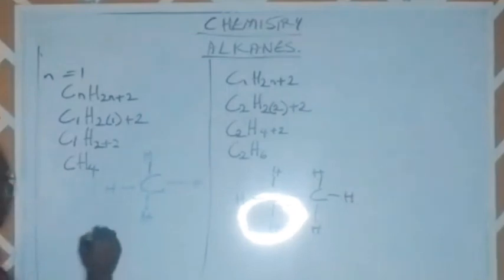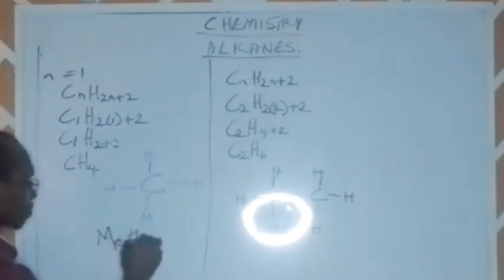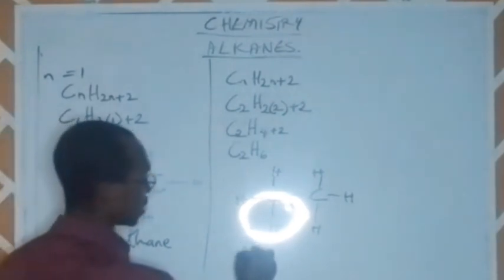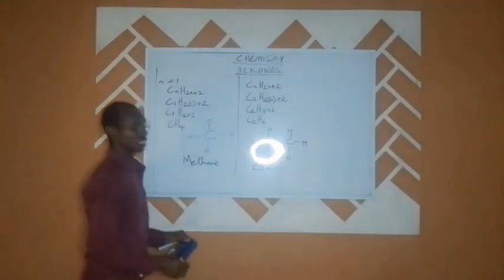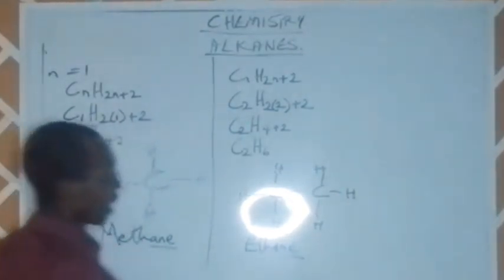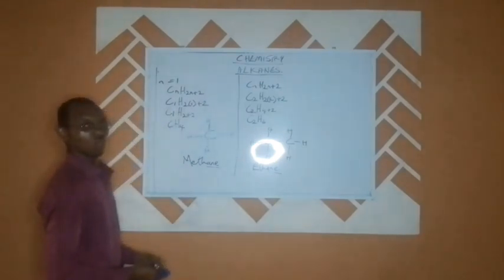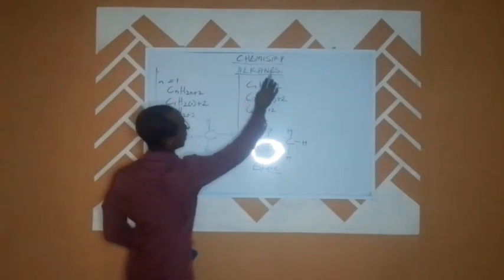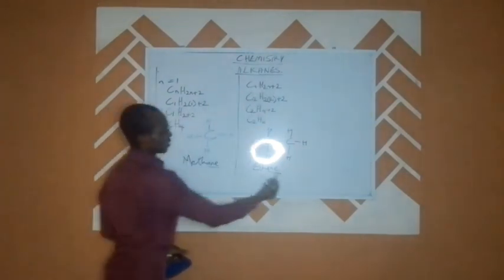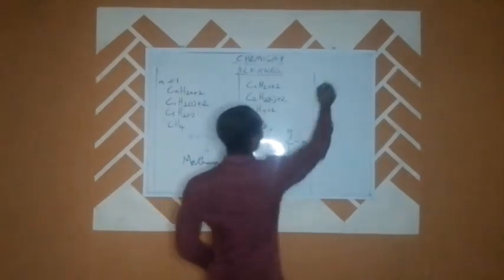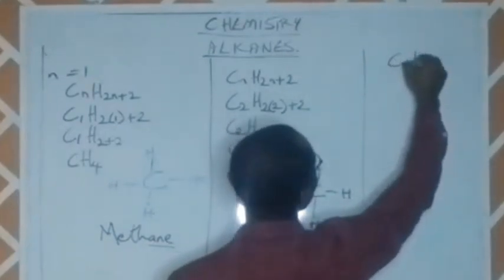For the first one, the name is methane. Methane is the name of this one, and for this one, the name is ethane. Ethane. If you see now, they both have a characteristic symbol of the name of the homologous series, which is alkane. They end with A-N-E. So that is it.